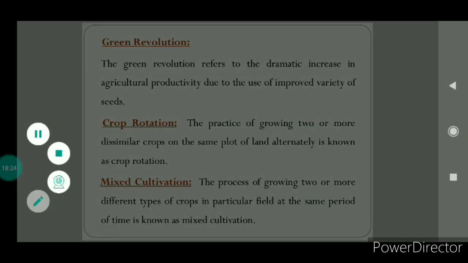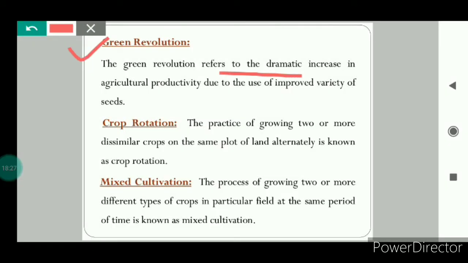Now let us see what is green revolution. Green revolution refers to a dramatic increase in agricultural productivity due to the use of improved varieties of seeds. Due to the process of green revolution, there was a tremendous increase in agricultural productivity. Why? Because of the use of improved varieties of seeds, the expansion of farming areas, and mixed farming, which is the process of raising plants and rearing animals together. Because of these factors, there was a tremendous increase in agricultural productivity.